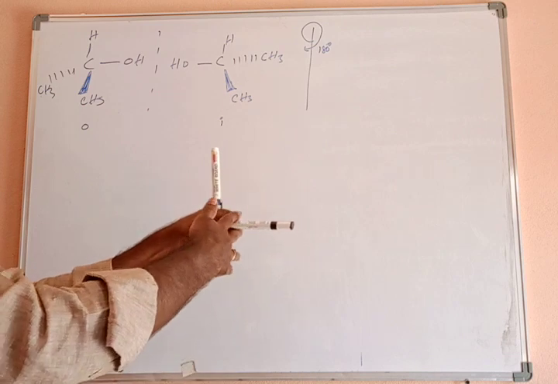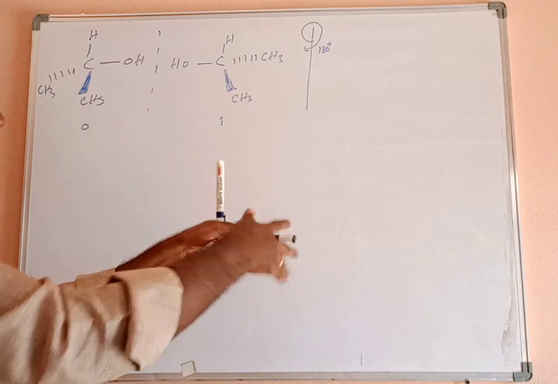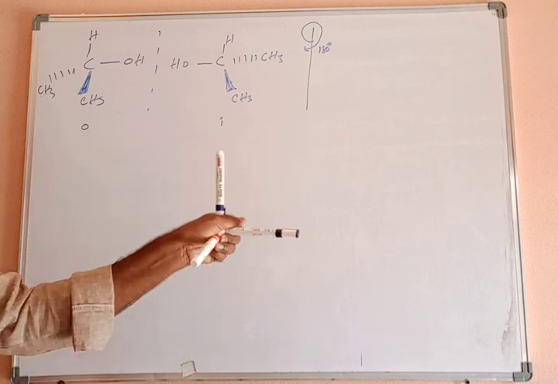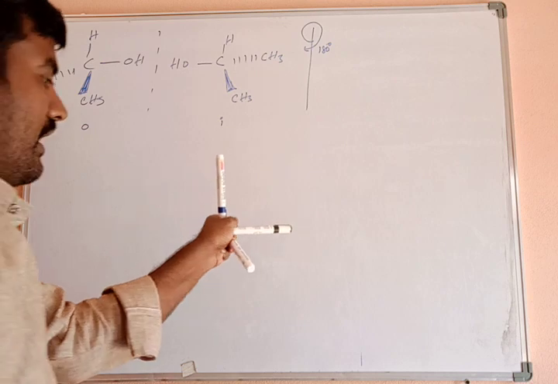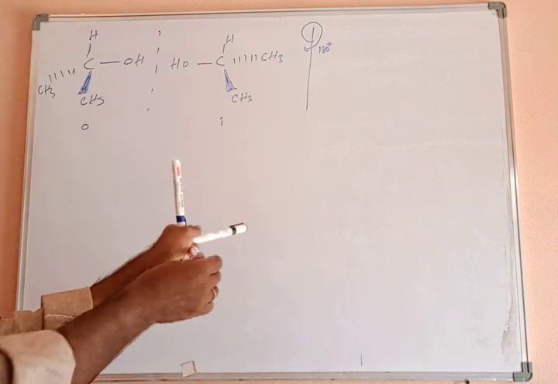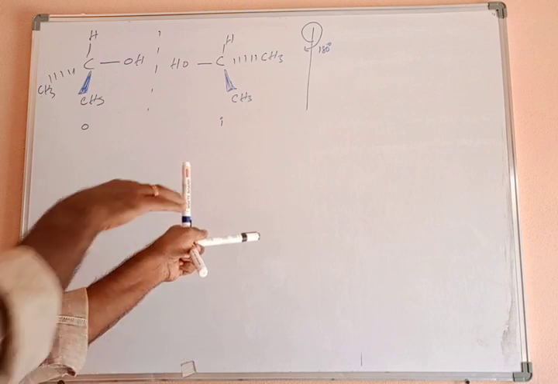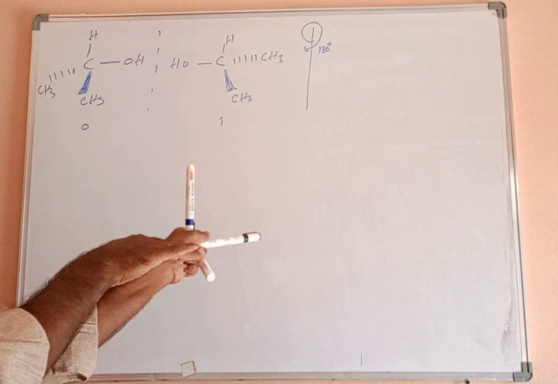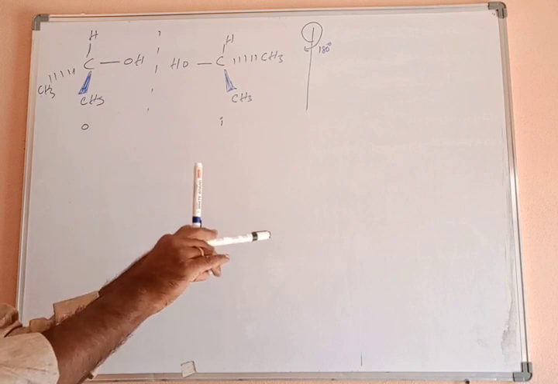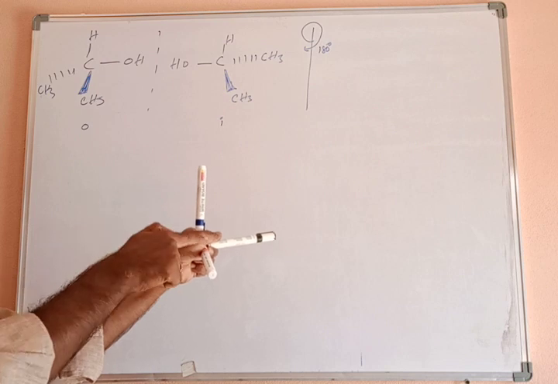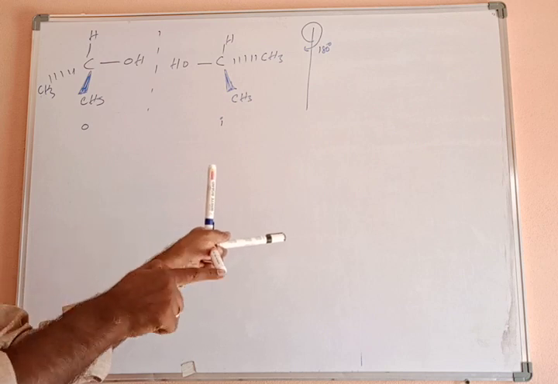Now this is the OH group and this is the hydrogen atom. This is CH3 present on the wedge bond. Wedge bond means above the plane. What about this? Inside the plane, inside the board. Clear? Understand? Now this hydrogen and OH group, I am rotating 90 degrees.